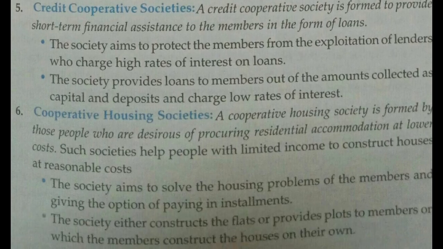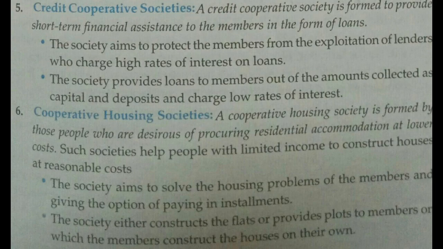Next you have the cooperative housing society. As the name suggests, cooperative housing societies are a voluntary association of those people who want to have a house, who want to have residential accommodation at lower cost. Means they do not have a house, they want to purchase a house at low cost. So those persons can be members of this cooperative housing society.